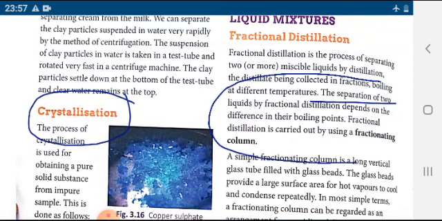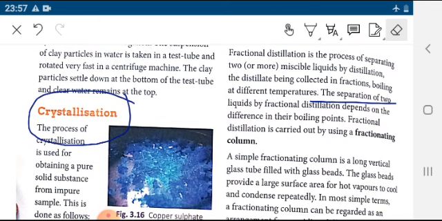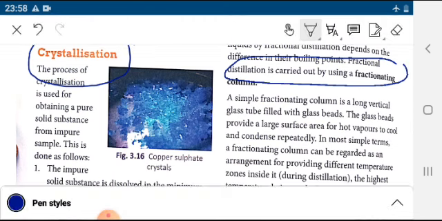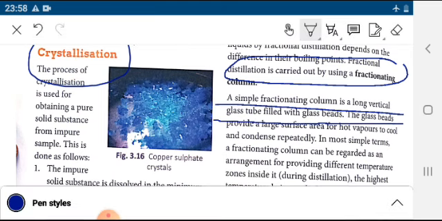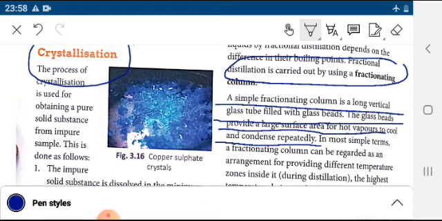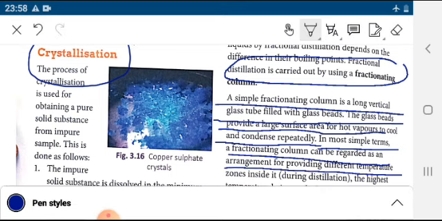So this is the principle of the fractionating assembly or fractional process. In this, the two substances must have different boiling points. And what do we require? We require a fractionating column. So what is this fractionating column? A simple fractionating column is a long vertical glass tube filled with glass beads. The glass beads provide a large surface area for hot vapor to cool and condense rapidly. In the simplest terms, a fractionating column can be regarded as an arrangement for providing different temperature zones.